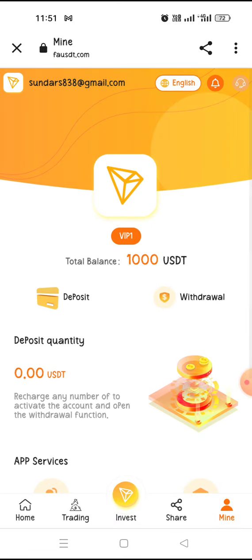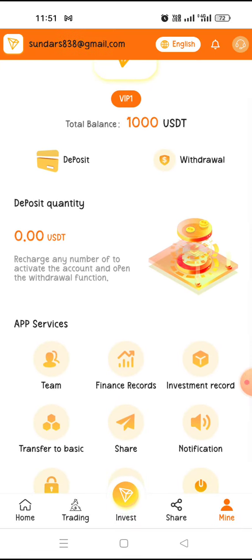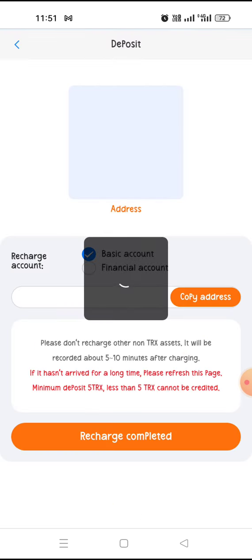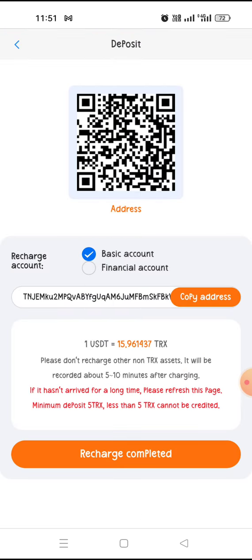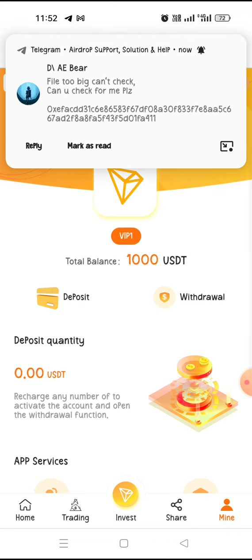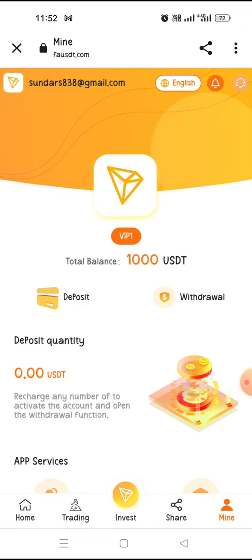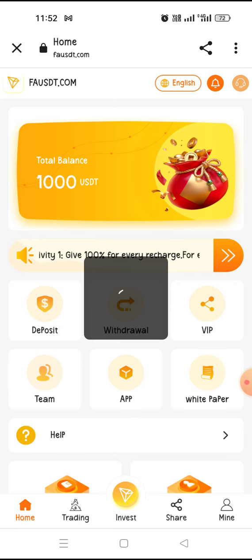Here you can invest. Click on the deposit option. The minimum you can invest is 5 TRX to open your withdrawal. Copy the address, go to your Binance account or any other account, transfer your TRX to this address and click on recharge completed. That's it, your account will be activated. After that you will get free TRX on a daily basis.